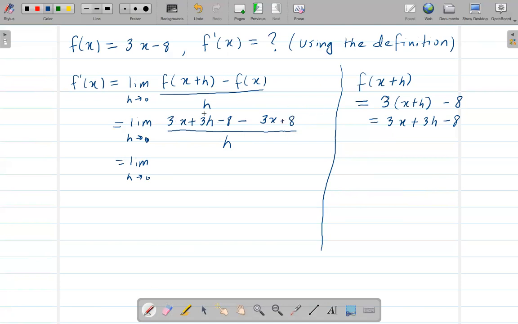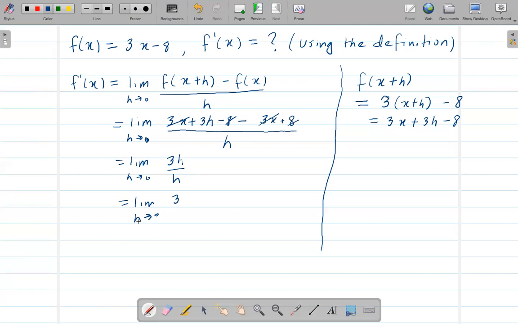So this and this cancel, and this and this cancel, so we get only 3h over h. So h and h cancel, so we have the limit as h goes to 0 of 3.